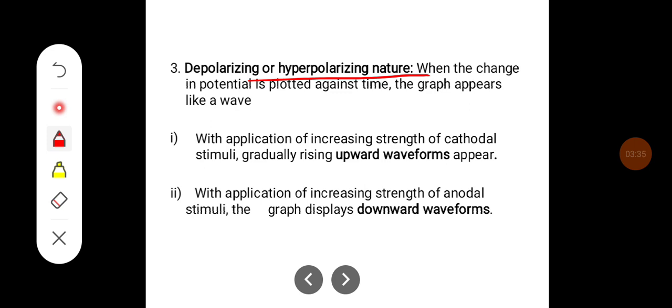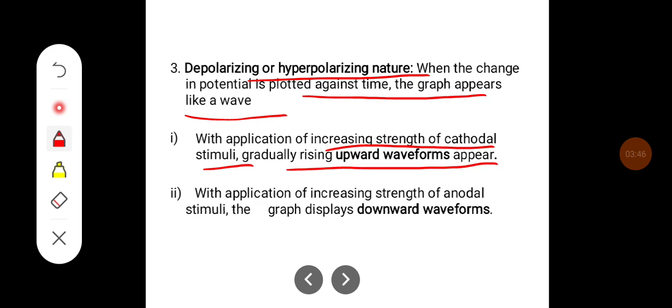It can be depolarizing or hyperpolarizing in nature. When the change in the potential is plotted against time, the graph appears like a wave. With application of increasing strength of cathodal stimuli, gradually rising upward waveforms appear. With application of increasing strength of anodal stimuli, the graph displays downward waveforms.